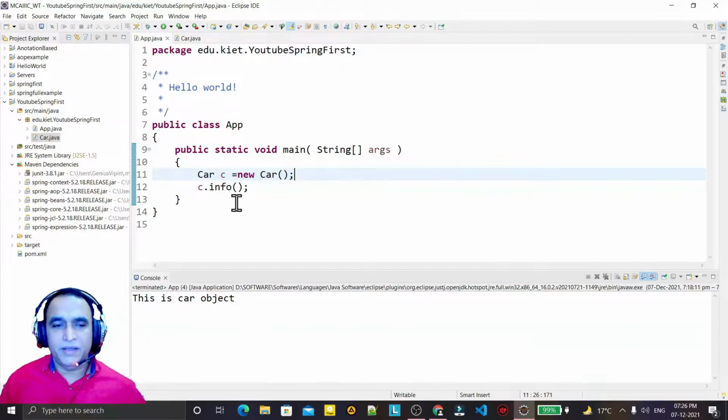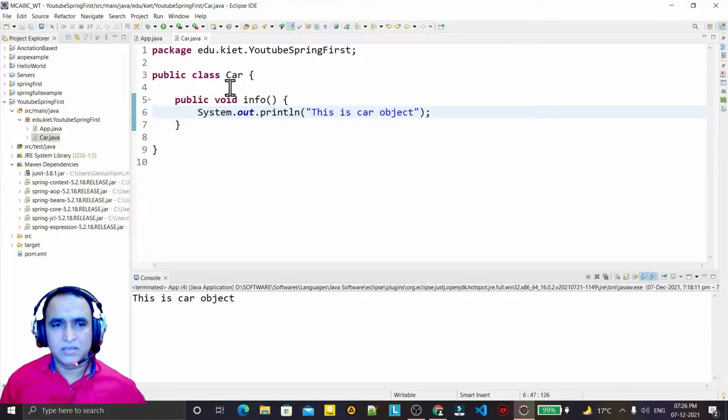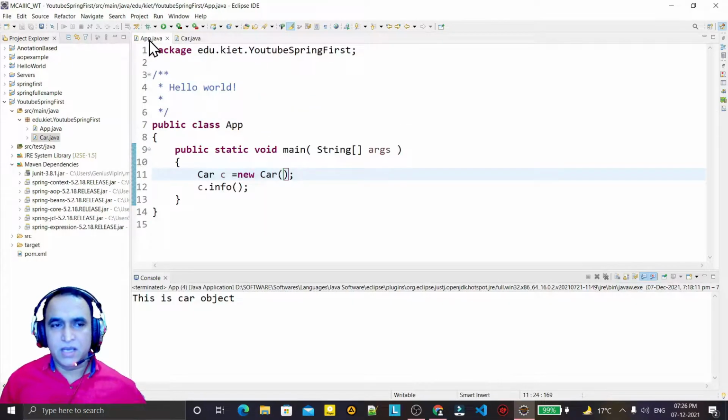If you see here, we have an object of Car, a normal class with one function, and in this class we are just creating an object and calling it here. So this is called tightly coupled. In Java, when we use the new operator and create an object in a class, that is called dependency or a tightly coupled environment. We have to make applications in Spring so that we have a loosely coupled environment. So how can we make it loosely coupled?